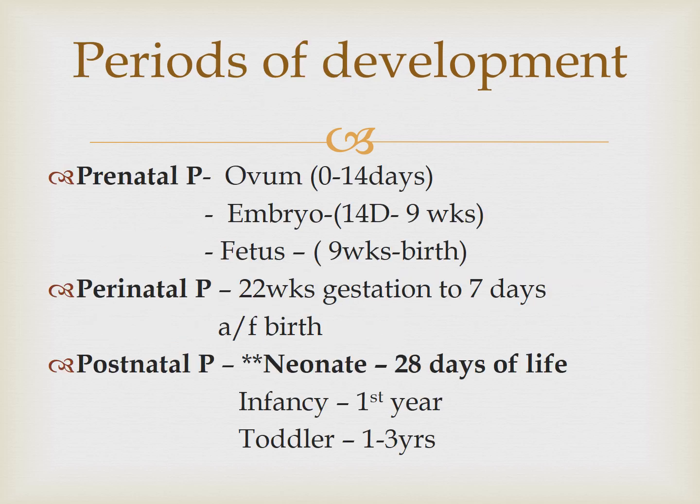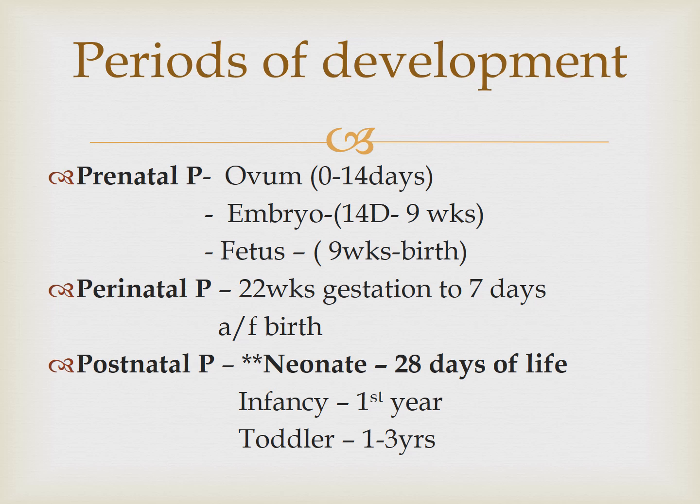So starting from the very beginning period of development. Initially there is a prenatal period. In this, the ovum is 0 to 14 days. Then comes the embryo stage, that is 14 days to 9 weeks. Then comes the fetus, that is 9 weeks till birth. So before birth, a baby is called a fetus. Then after that, the perinatal period comes. This is defined by WHO, that is 22 weeks of gestation to 7 days after birth is known as the perinatal period. After that comes the postnatal period.